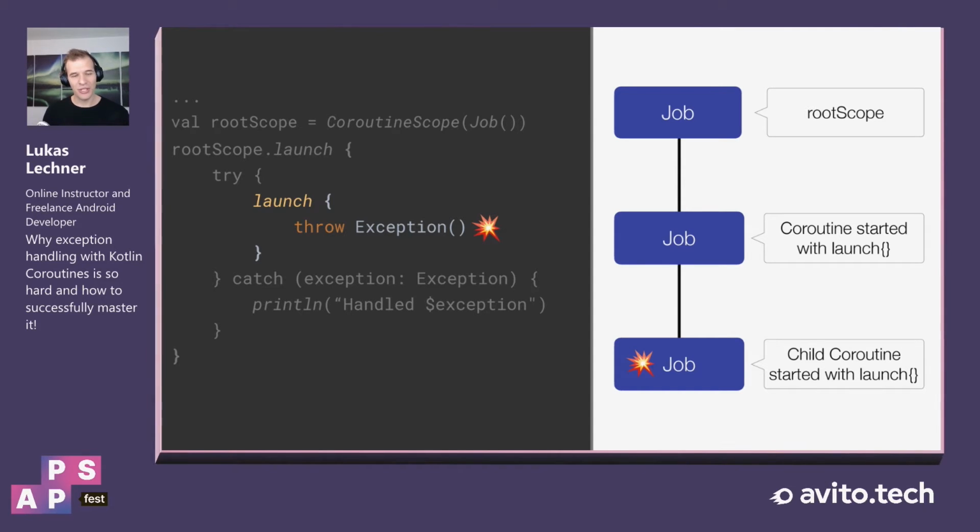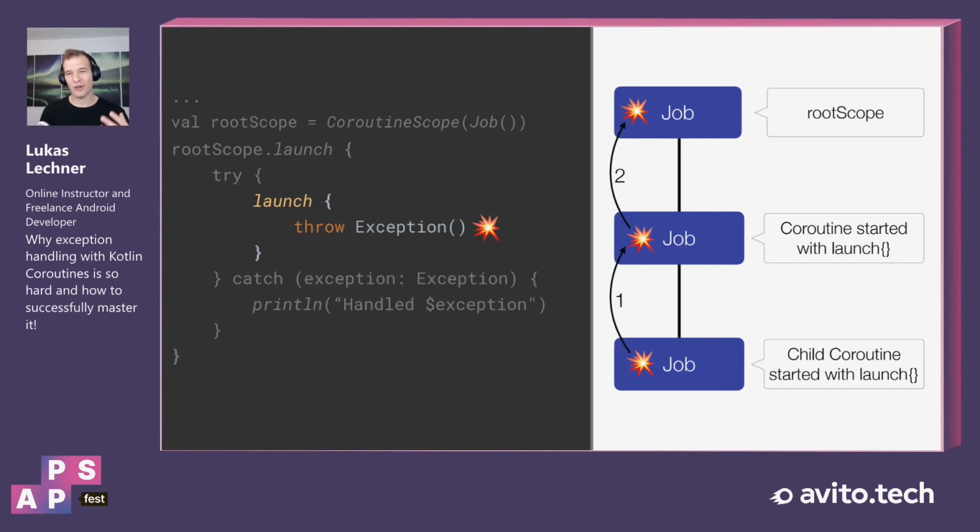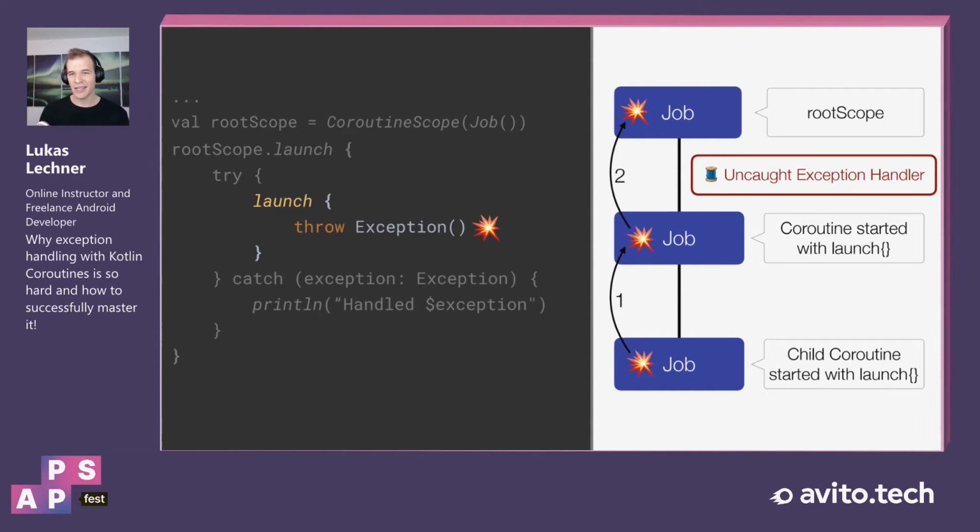Instead, the coroutine completes exceptionally, and when this happens, then the exception is not rethrown, but instead it is propagated up the job hierarchy. So at first it is propagated up to the parent of the child job, and this leads to a failure of the parent. And in turn, this exception is then also propagated up to its parent, the job of the root scope, and afterwards the exception is passed to the thread's uncaught exception handler, and this means that our app crashes.